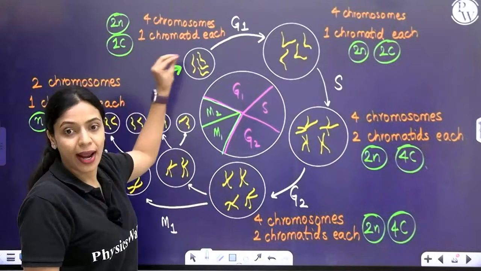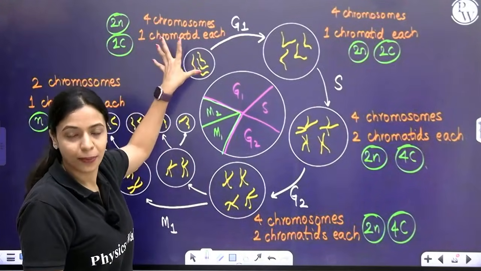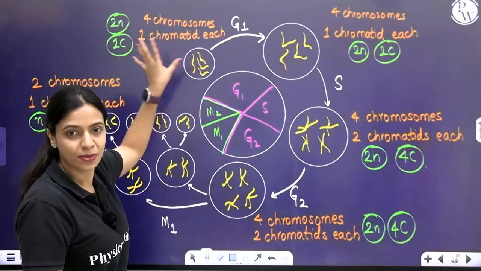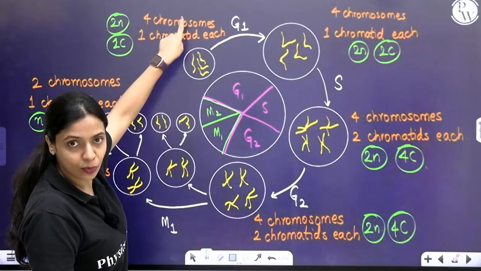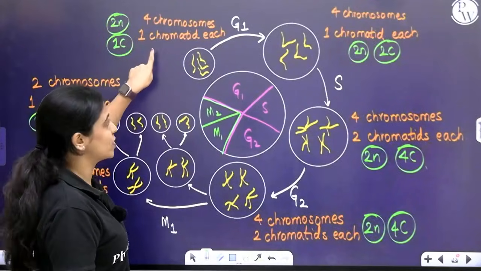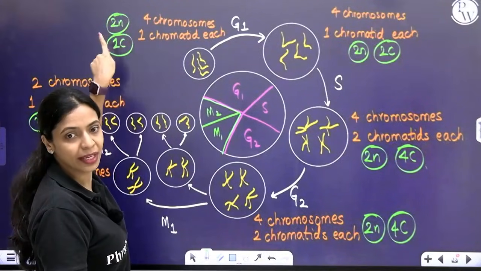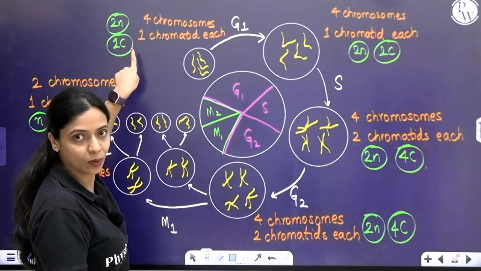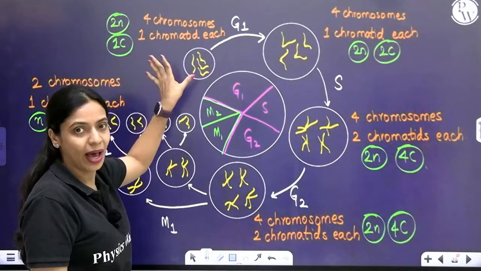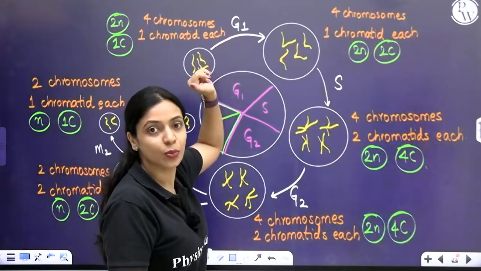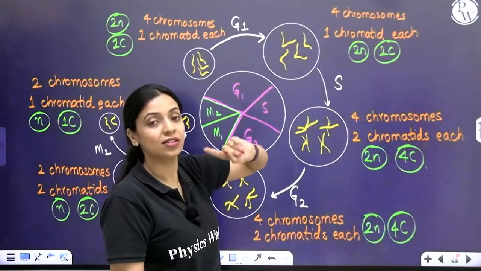It is a brand new cell that has just now formed. It has 4 chromosomes. It is diploid in nature. It has 4 chromosomes. Each chromosome has 1 chromatid. So this will be in 2C condition right now. It has just now formed. Now what is going to happen? It's going to enter interphase. Within interphase, it's going to enter the G1 phase.